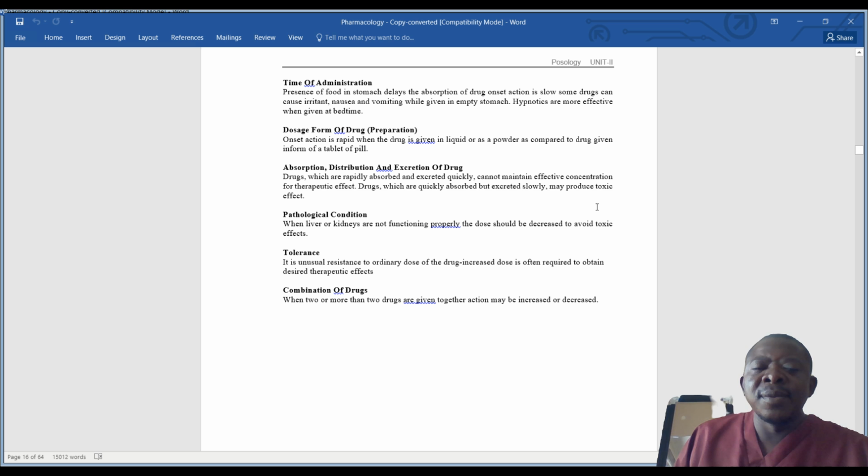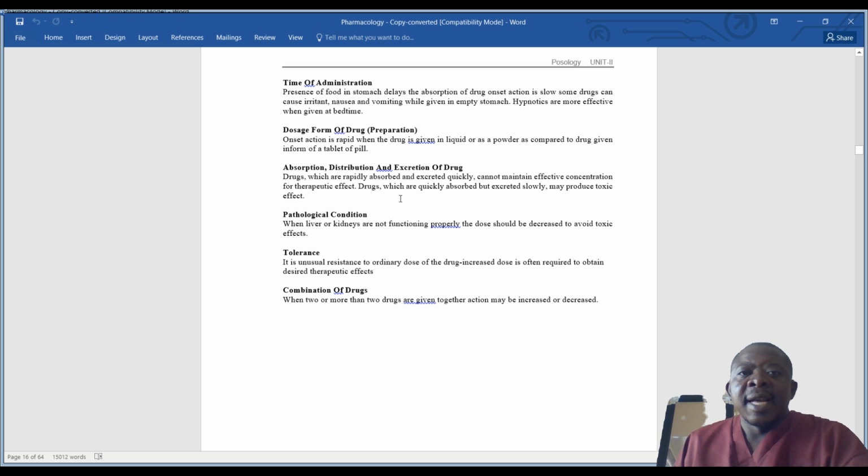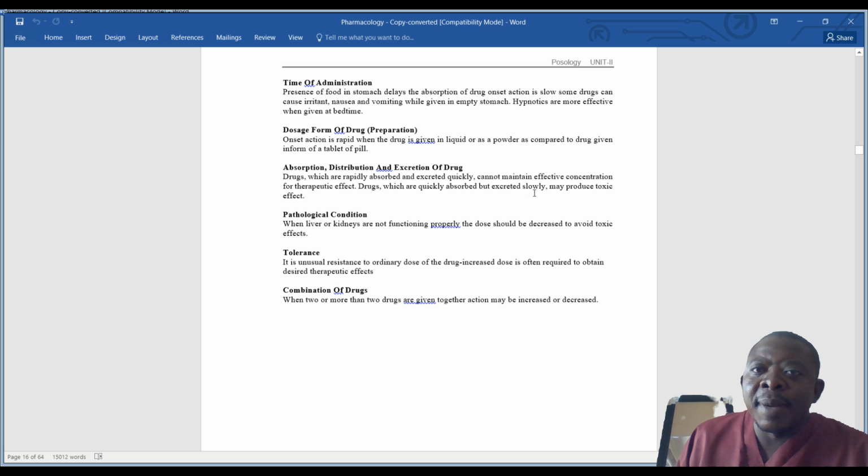So when you're taking drugs, within a moderate space of time the drug is excreted from our body. When we talk of absorption, distribution, and excretion of the drug, drugs which are rapidly absorbed and excreted quickly cannot maintain effective concentration for therapeutic effect. And those drugs which are quickly absorbed but excreted slowly may produce what we call a cumulative toxic effect.